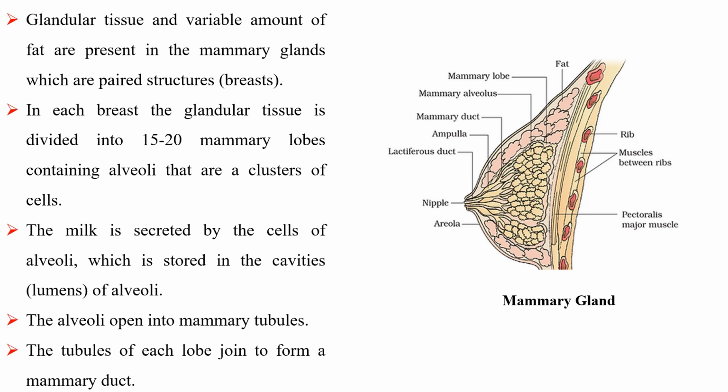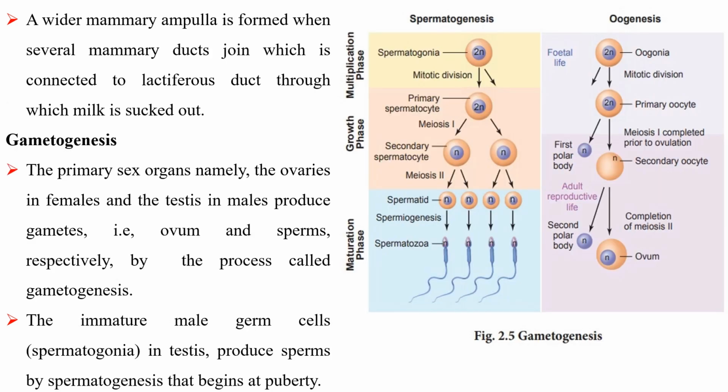The alveoli open into mammary tubules. The tubules of each lobe join to form a mammary duct. A wider mammary ampulla is formed when several mammary ducts join, which is connected to the lactiferous duct through which milk is sucked out.